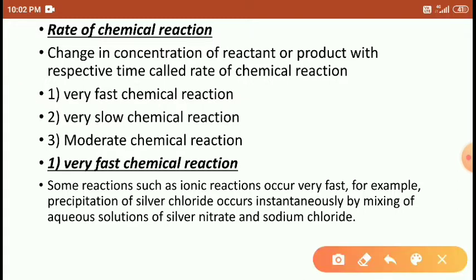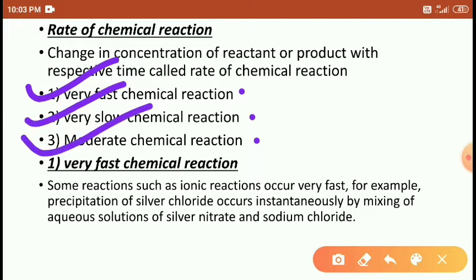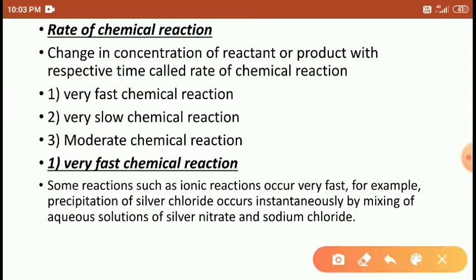Rates of chemical reactions are distinguished into three types: very fast chemical reactions, very slow chemical reactions, and moderate chemical reactions. Let's see the first one, fast chemical reactions. All ionic reactions are very fast chemical reactions.